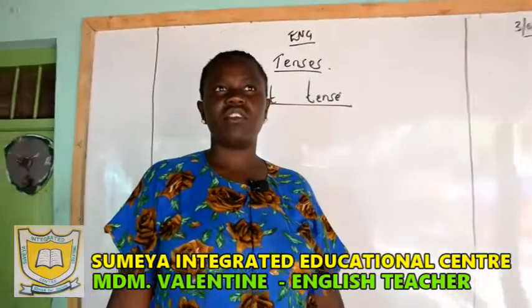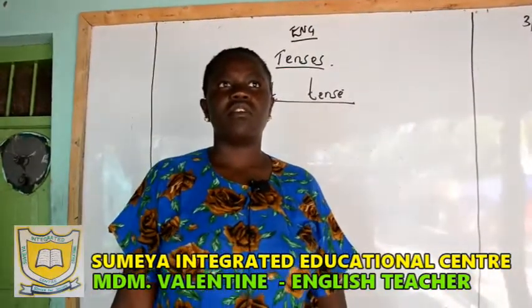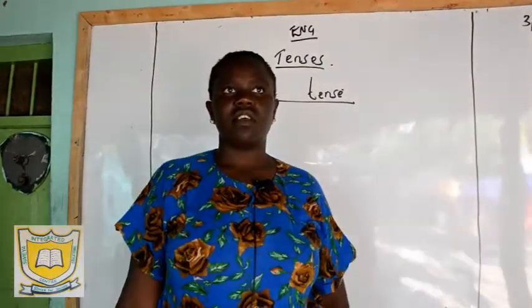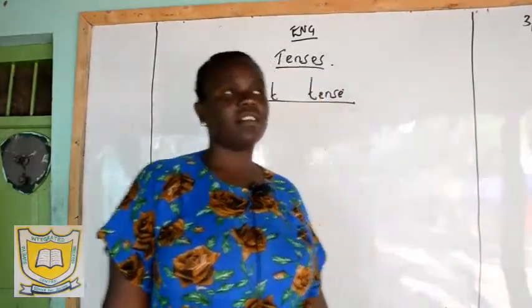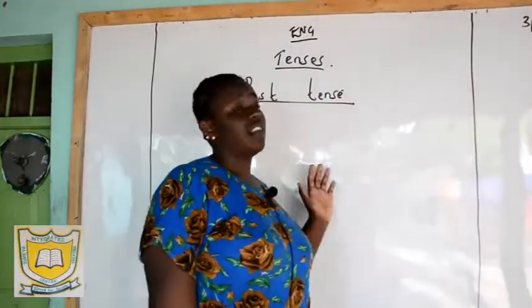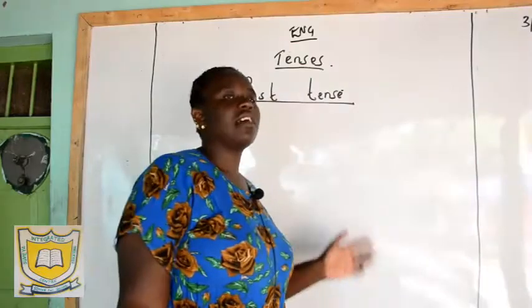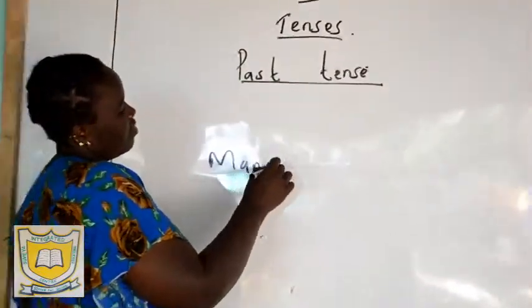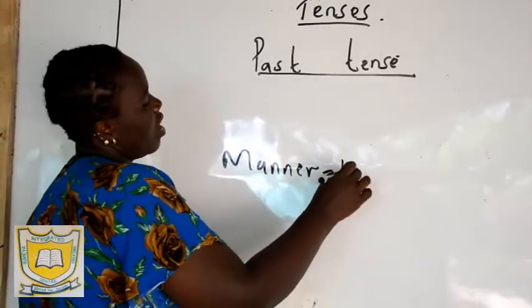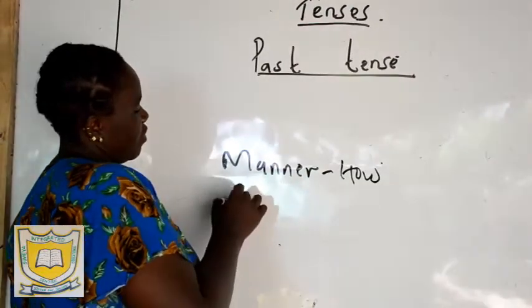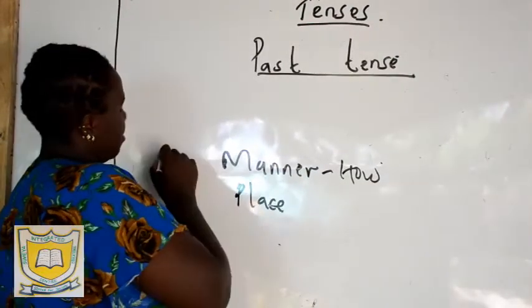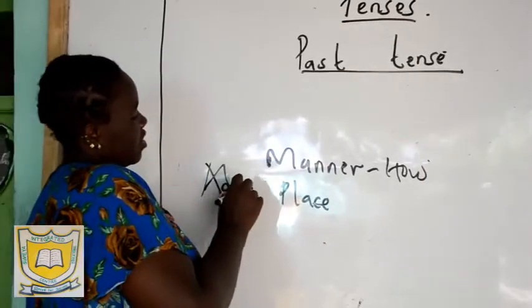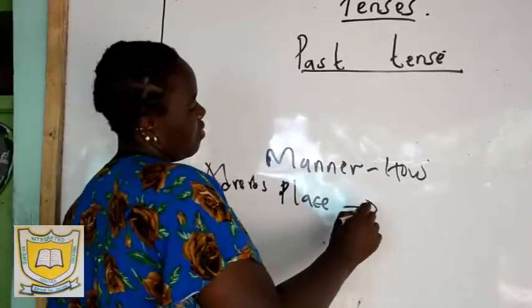A continuation of tenses. Last week we talked about adverbs. We gave examples or types of adverbs: adverbs of manner, which answer the question how, and adverbs of place, which answer the question where. These are all adverbs that answer the question where.